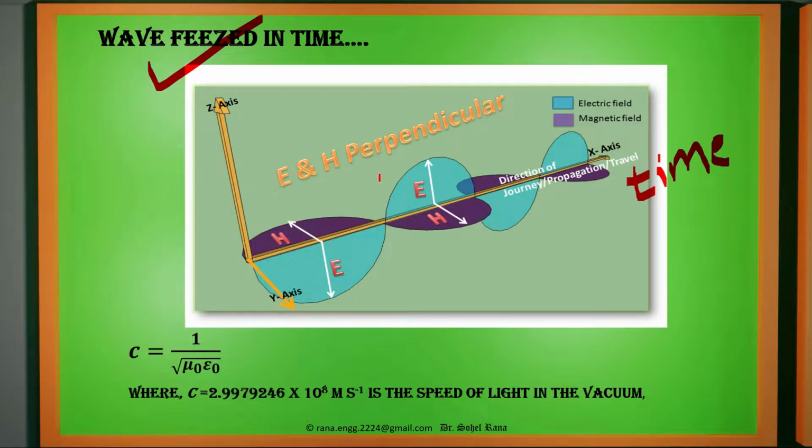And what are the parts of an electromagnetic wave? The total electromagnetic wave will have one electric field intensity component and one magnetic field intensity component, and they move in the direction of propagation. That is the direction of journey of our wave from one place to another, from one country to another country, or wherever we wish to communicate using our mobile phone. This speed is given by 2.99 into 10 to the power 8 meters per second. That is the speed of light in vacuum. This one we have to remember.